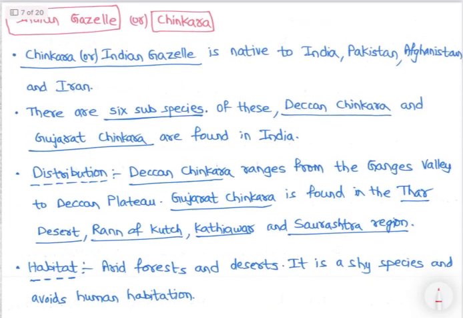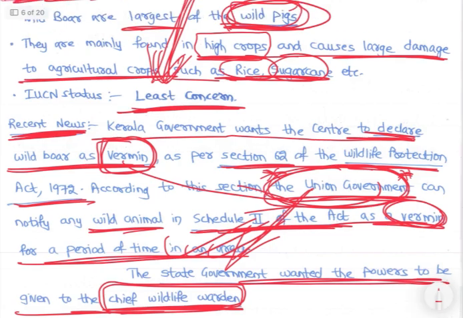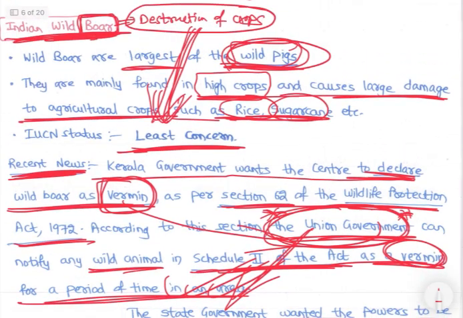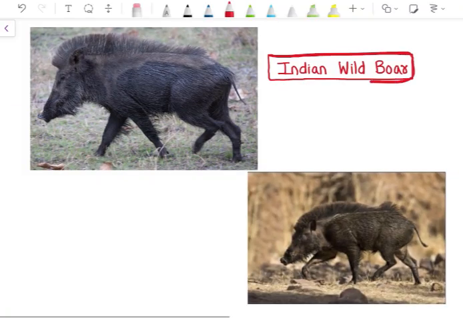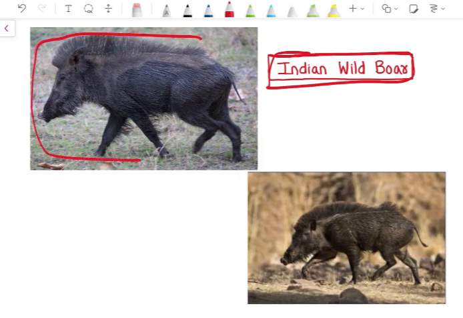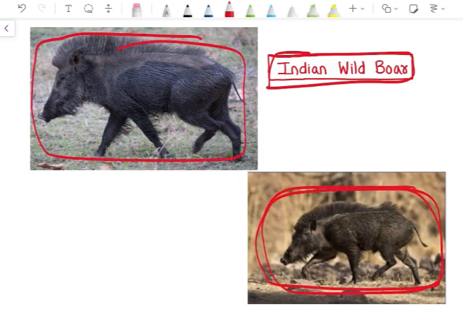Then next is Indian gazelle. So let's look at wild pig also. Photo Indian. So this is Indian wild boar, right? So Indian wild pig, right? Destroyer of crops, crops like rice, sugarcane, etc., right?